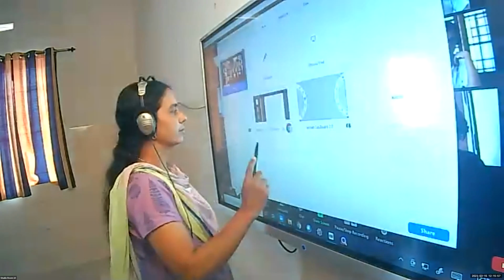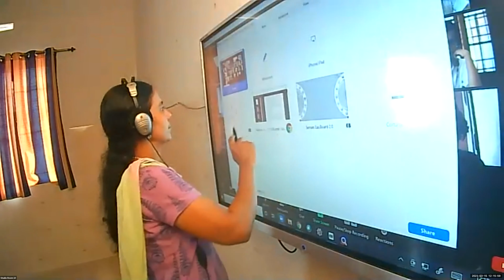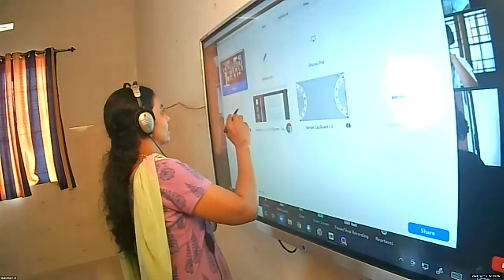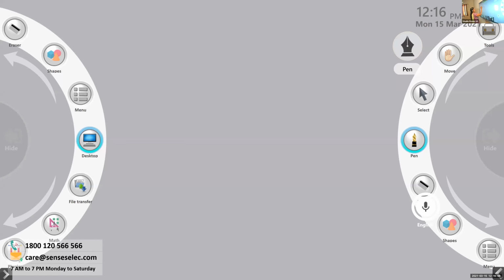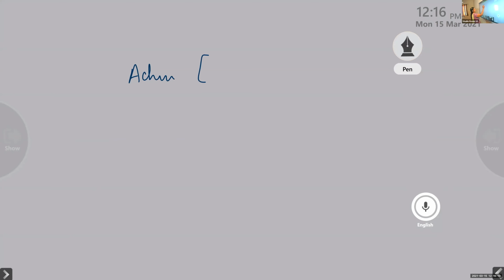For example, suppose Achyut is having 5 color pencils. I'm writing like this, color pencil. Now look here, only one data is there. Now you take Sanya. Suppose I want to include Sanya. Sanya is having 15 color pencils. I want to represent it.